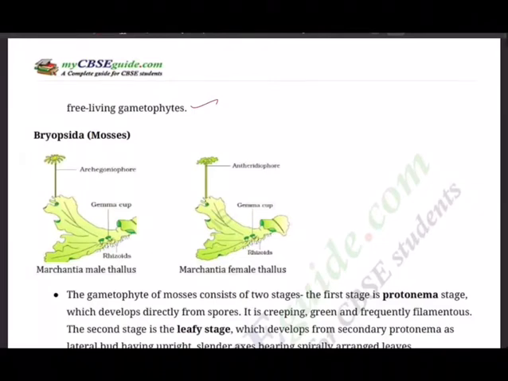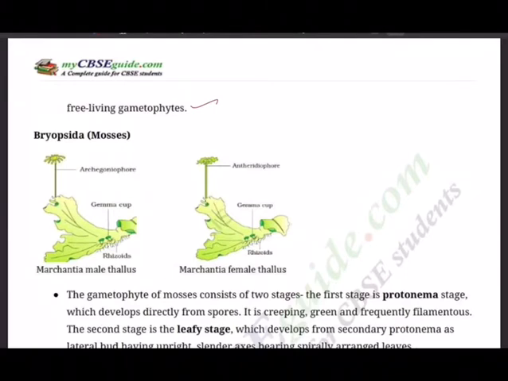In our last session we were talking about algae and bryophytes. In that, we were talking about the most important point, that bryophytes are the amphibians of the plant kingdom, and we were also talking about the sex organs present in them. They are multicellular and jacketed.